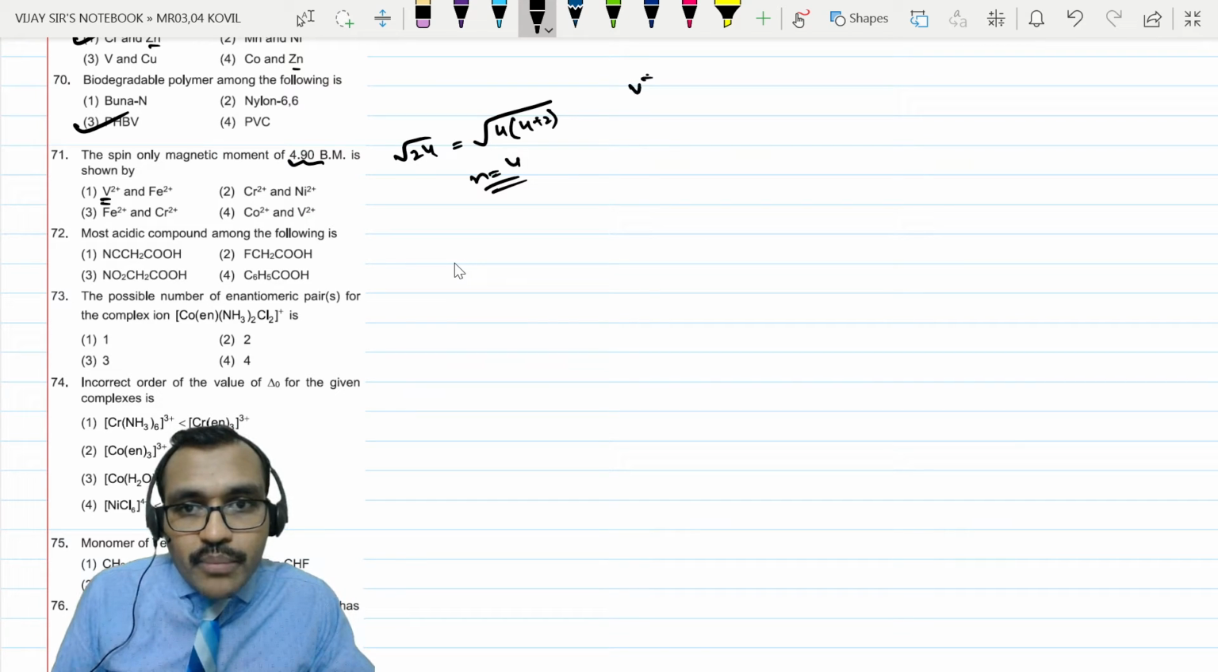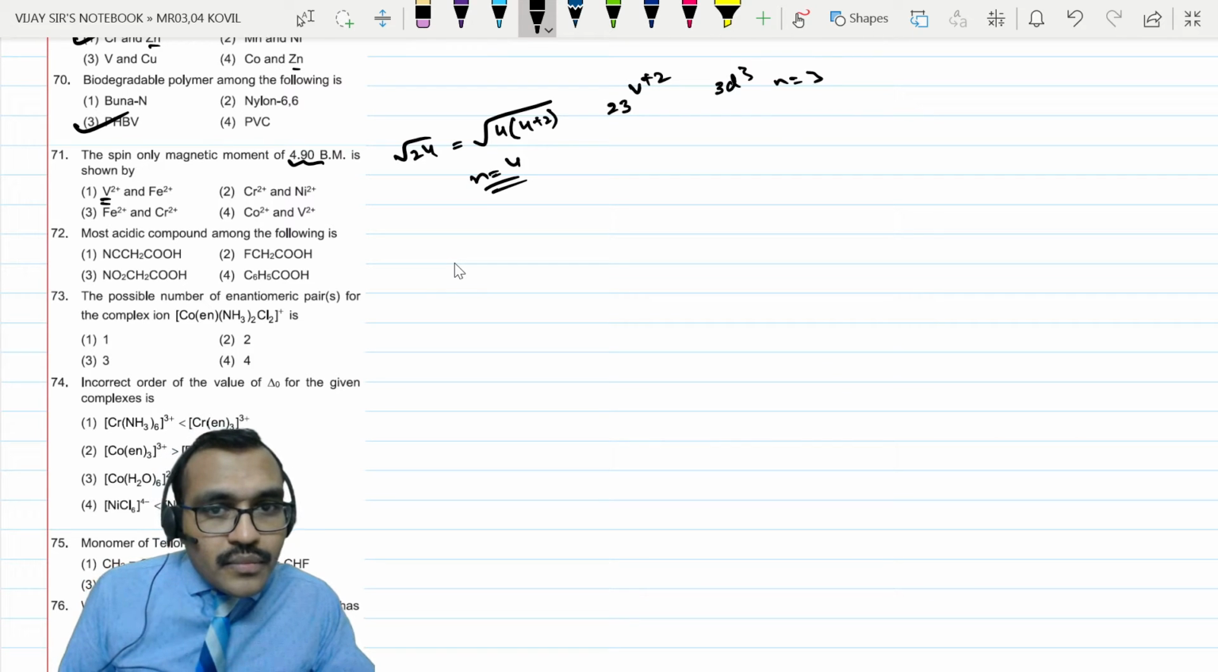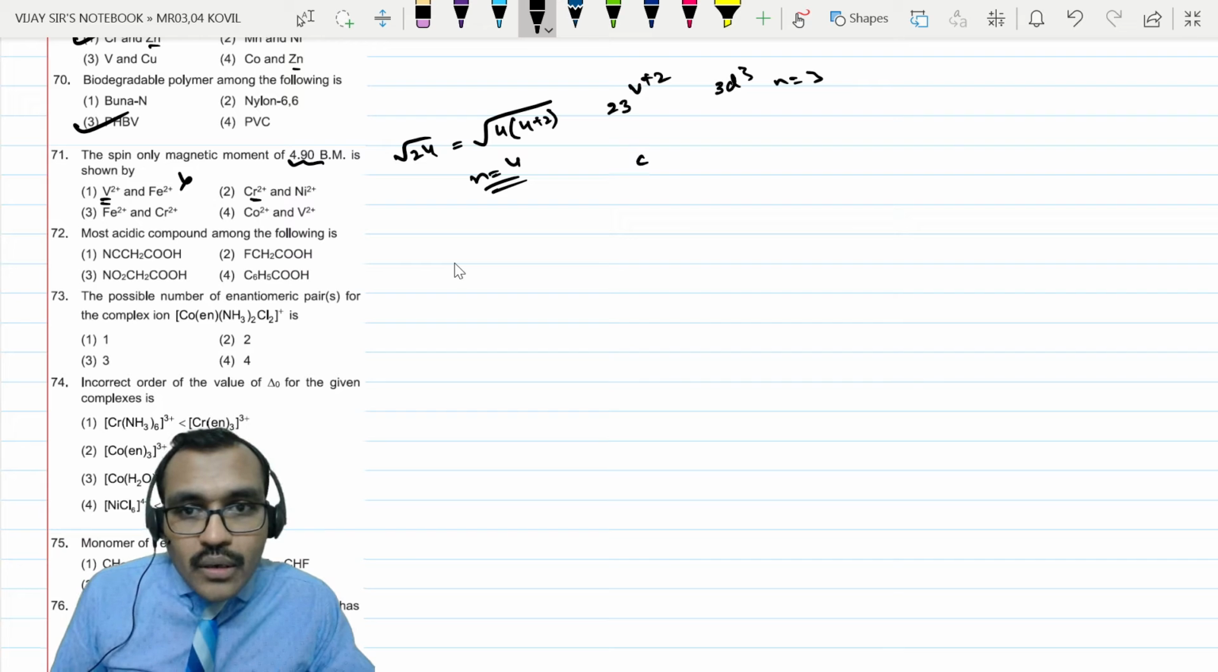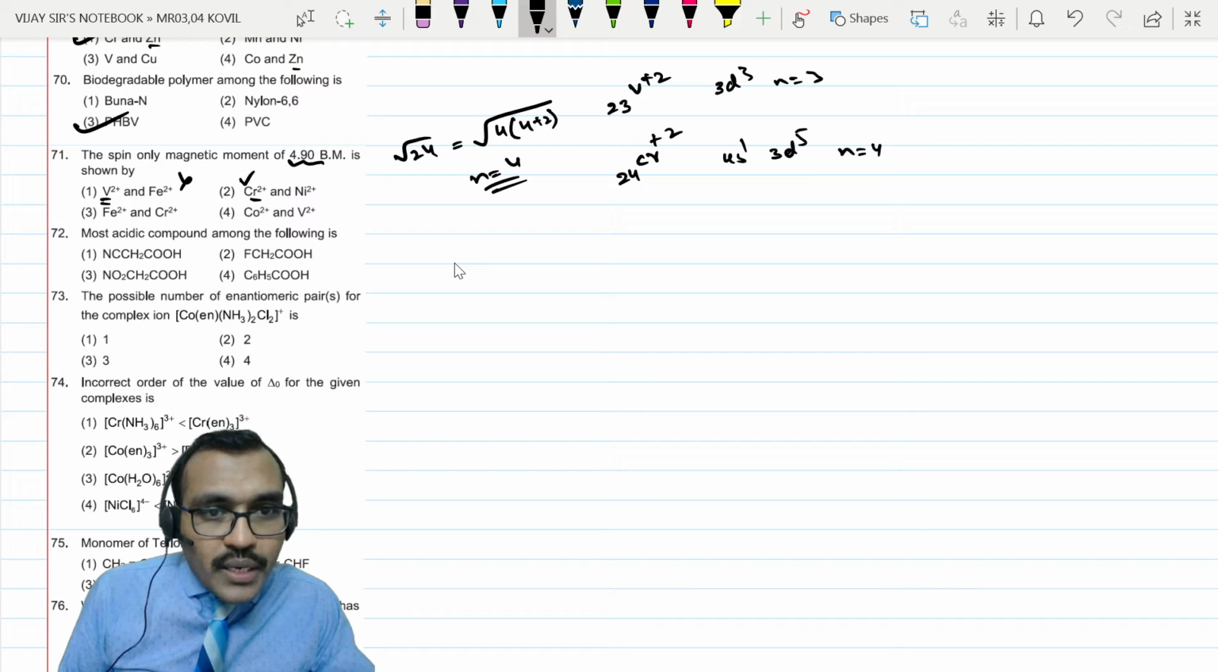Given vanadium plus 2, scandium, titanium, vanadium. Vanadium plus 3 means the number of unpaired electrons is d3, so 3 unpaired electrons. No need to check here. Chromium is 24, it is 4s1 3d5, given it is in plus 2 state. Plus 2 state means the number of unpaired electrons is 4, so it may be correct.